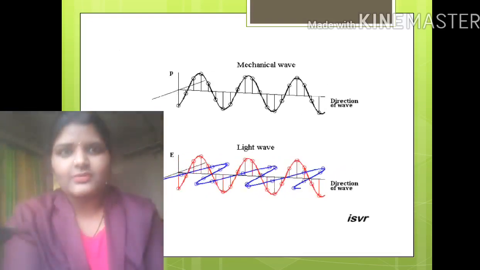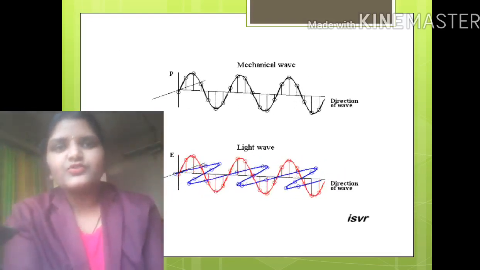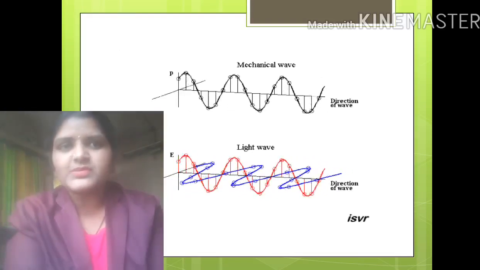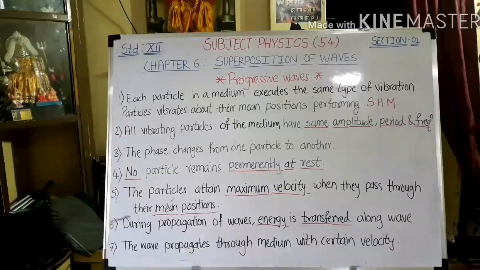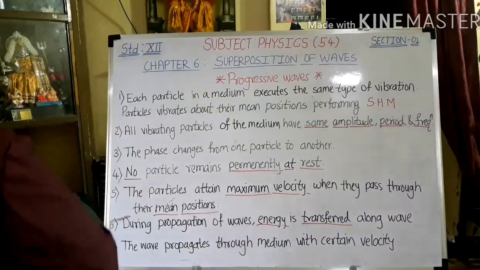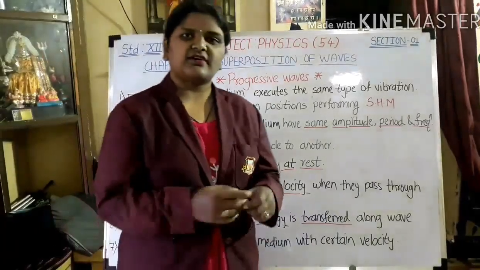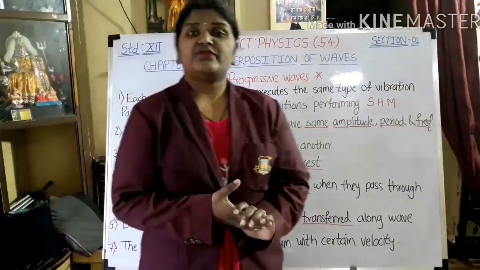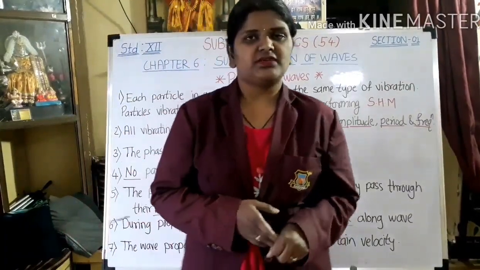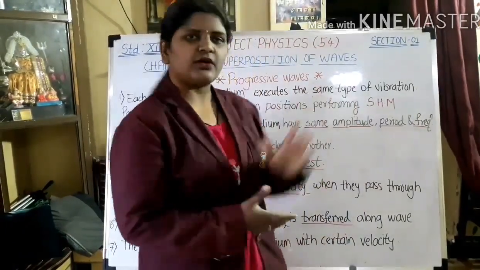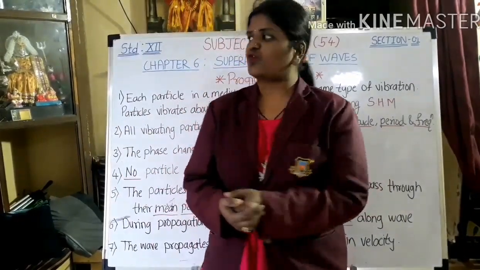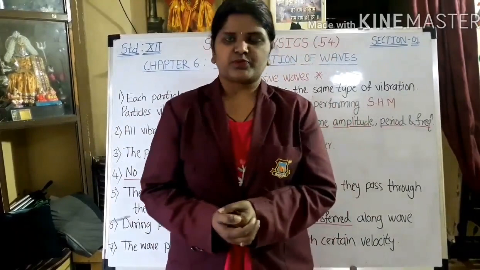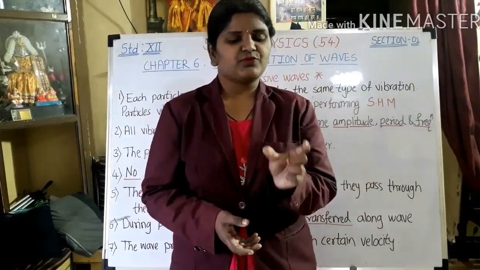So after recalling all these things, we are going to move towards the new concept, which is progressive waves. You can see the properties of progressive waves, which I have already written on the board, and we are going to study all these properties. First we'll see what exactly progressive waves are.